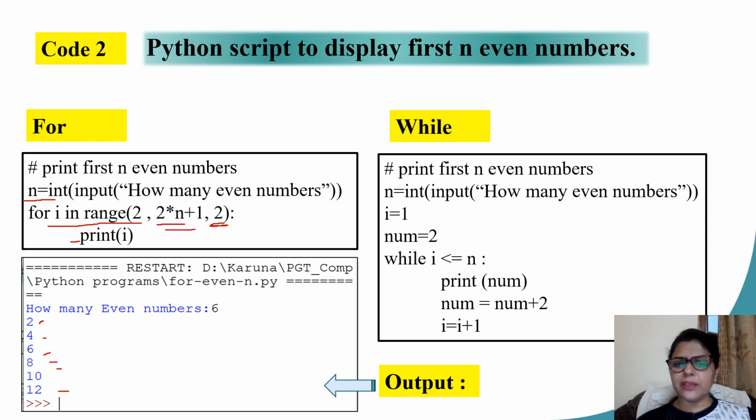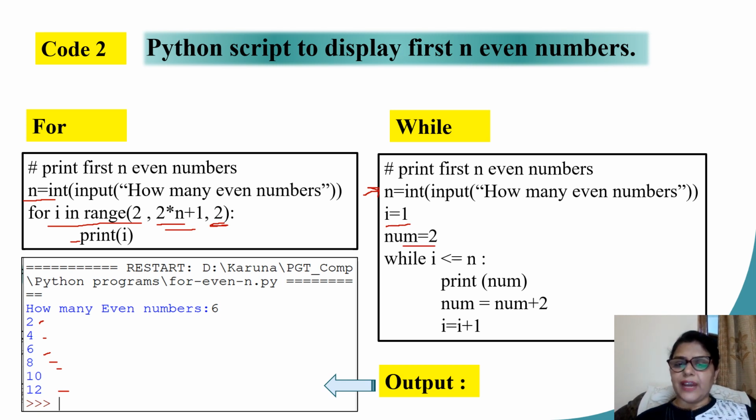Let us do the same thing using the while loop. Let us take the input, variable n, the same statement. Now here in this case, I will need a counter. In case of while loop, I will need a counter to keep a check how many times the loop has executed. I am keeping the name of my counter variable as I. I is starting with the value 1. The number that is going to be printed is the variable num, which is starting at 2.